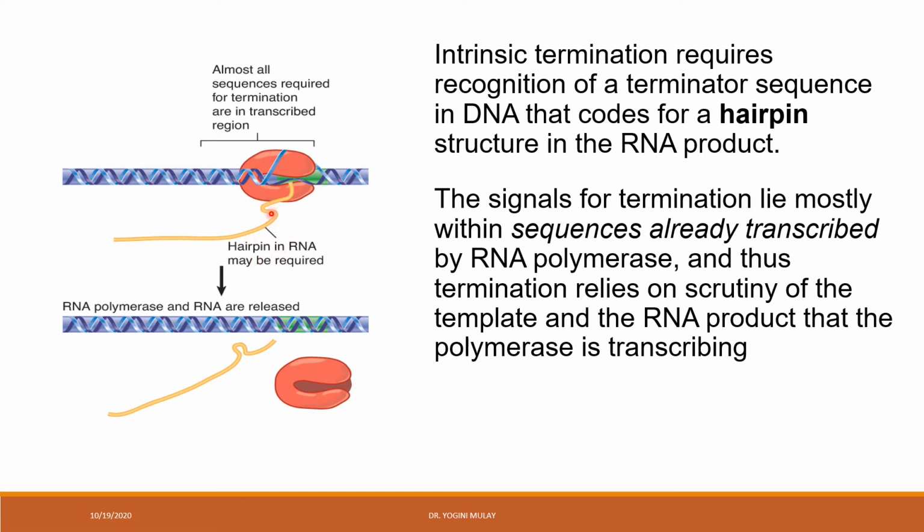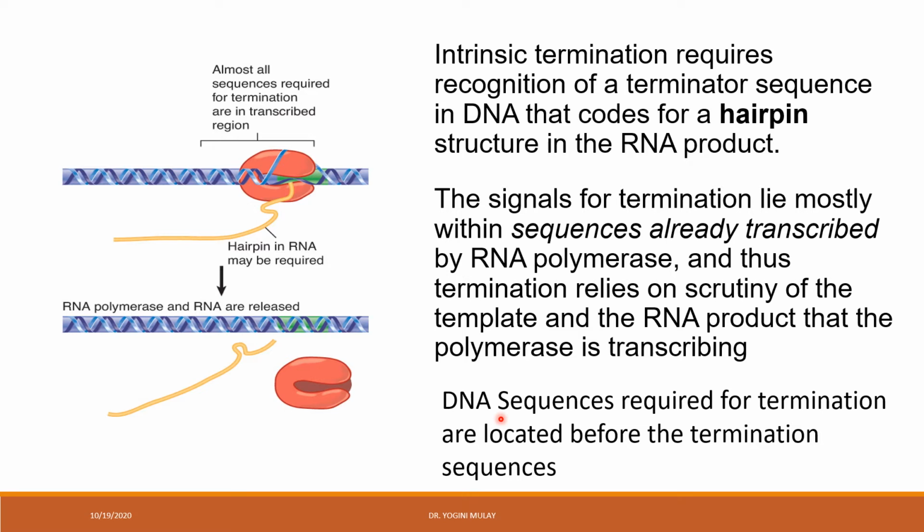Okay, and once the hairpin like structure is formed, next what happens is that the RNA polymerase gets released from the DNA, and the RNA transcript also gets separated from the DNA. Then the double stranded DNA, I mean, the hydrogen bonds get formed between the two strands of the DNA. So everything gets separated and we call it a termination.